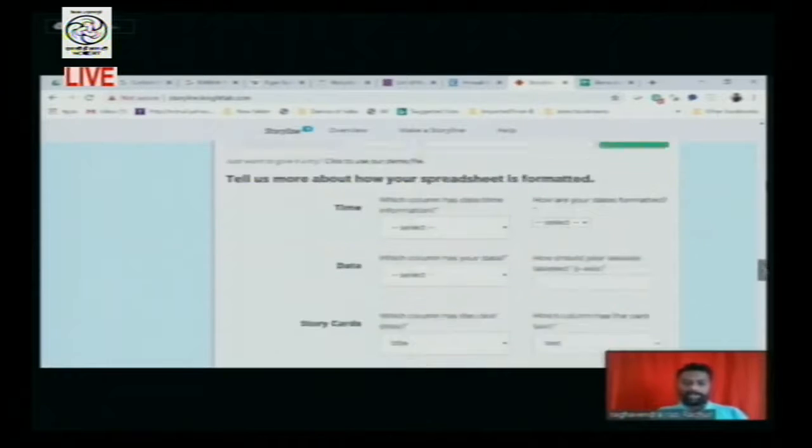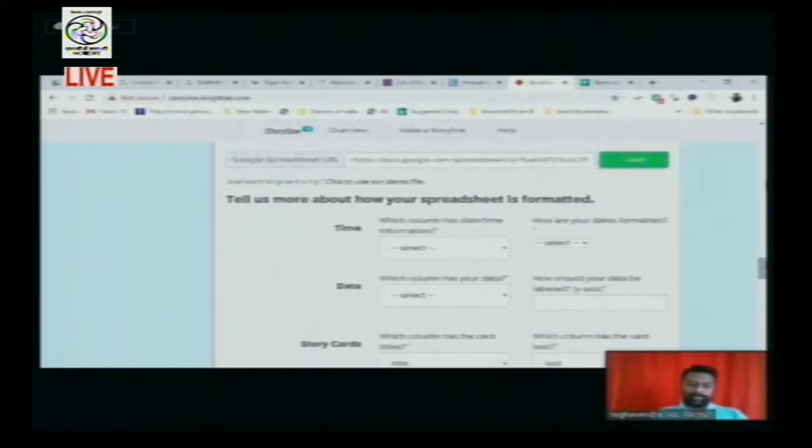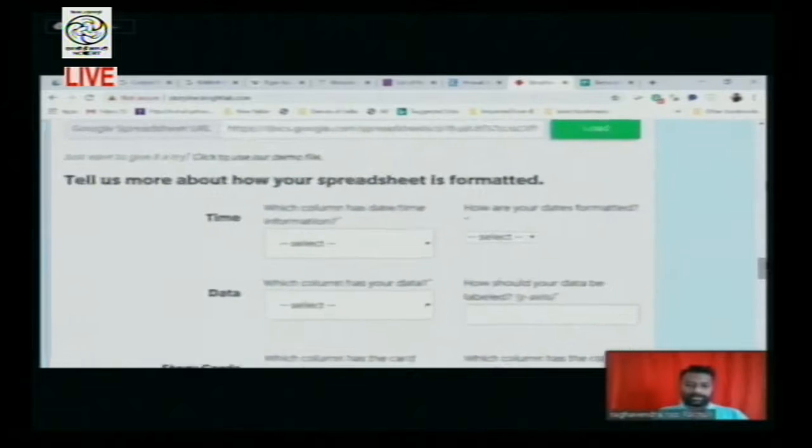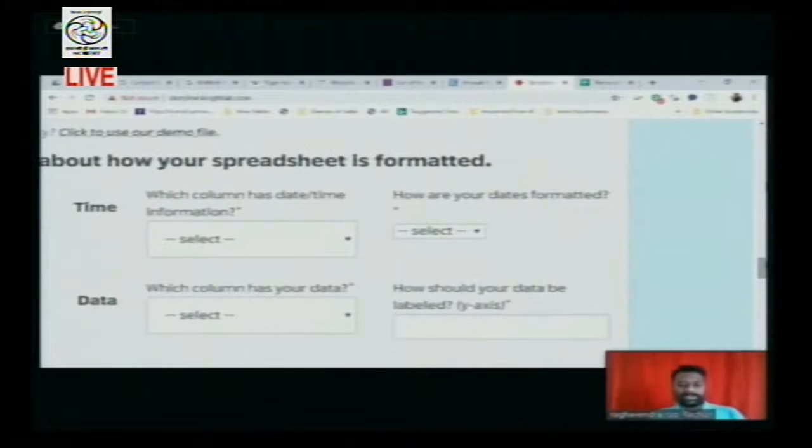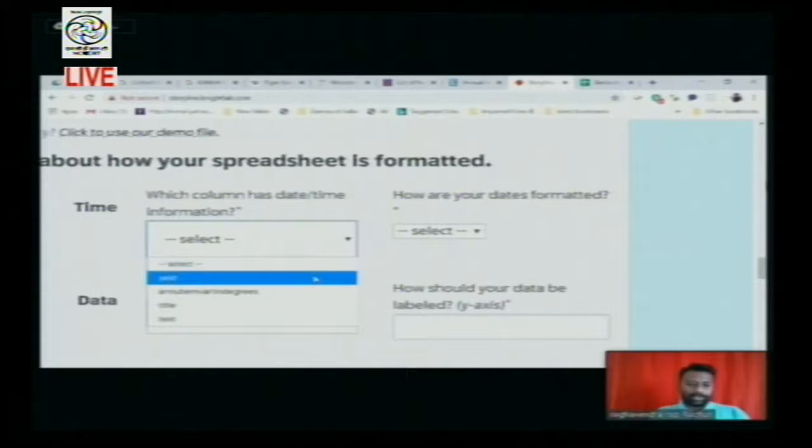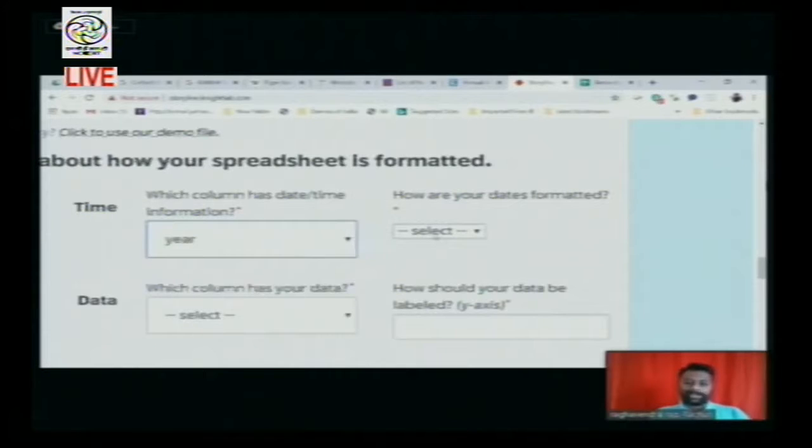Here, you need to give some information because what you have loaded, that information has to be known to this sheet. So the storyline. So now in the time, what time you have given. That is, when you have given a year or you have given a complete date and time of the year, all these things you need to select. First of all, select, this is the title of your data, year is there. How you have written the year in this. So you have written only the year like this.